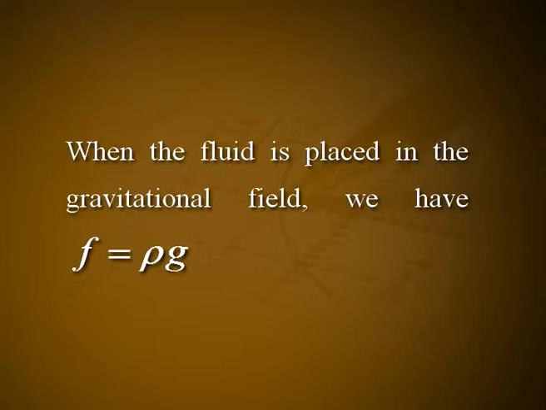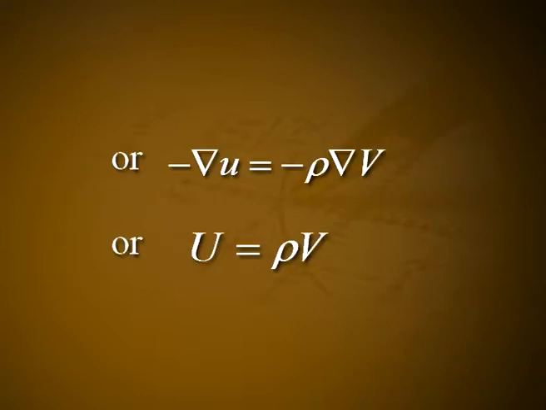When the fluid is placed in the gravitational field, we have F is equal to rho g, or minus del U is equal to minus rho del V, or capital U is equal to rho into capital V, where V is the gravitational potential.